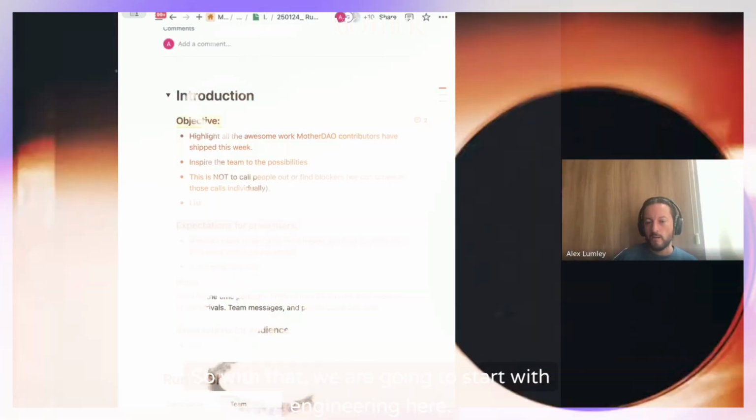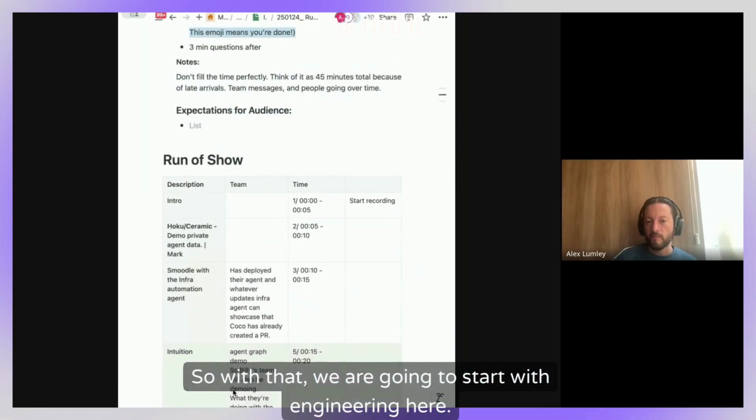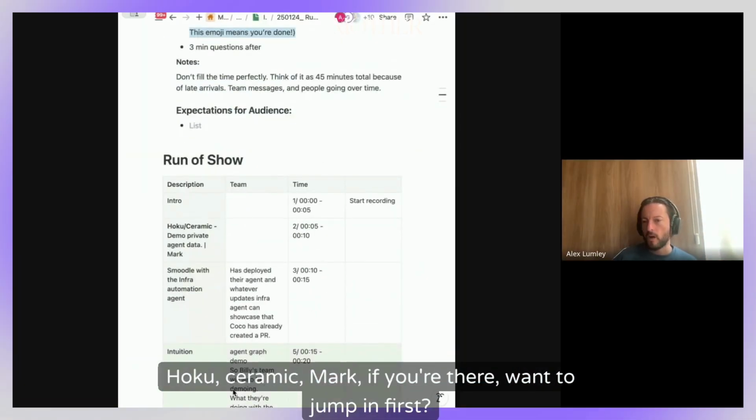So with that, we are going to start with engineering here. Hoku, Ceramic, Mark, if you're there, want to jump in first?